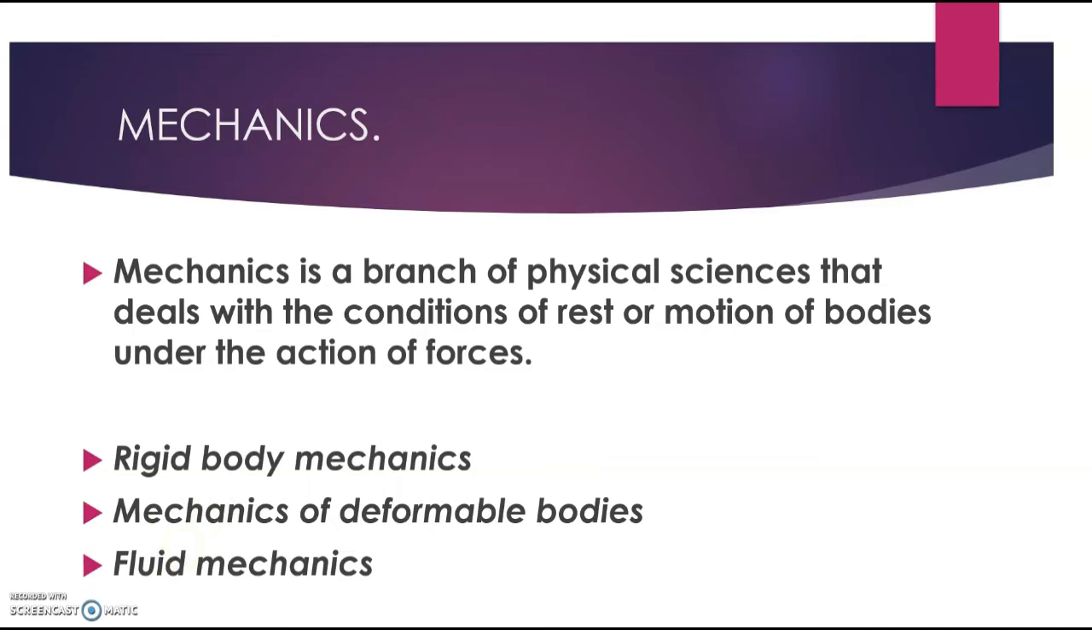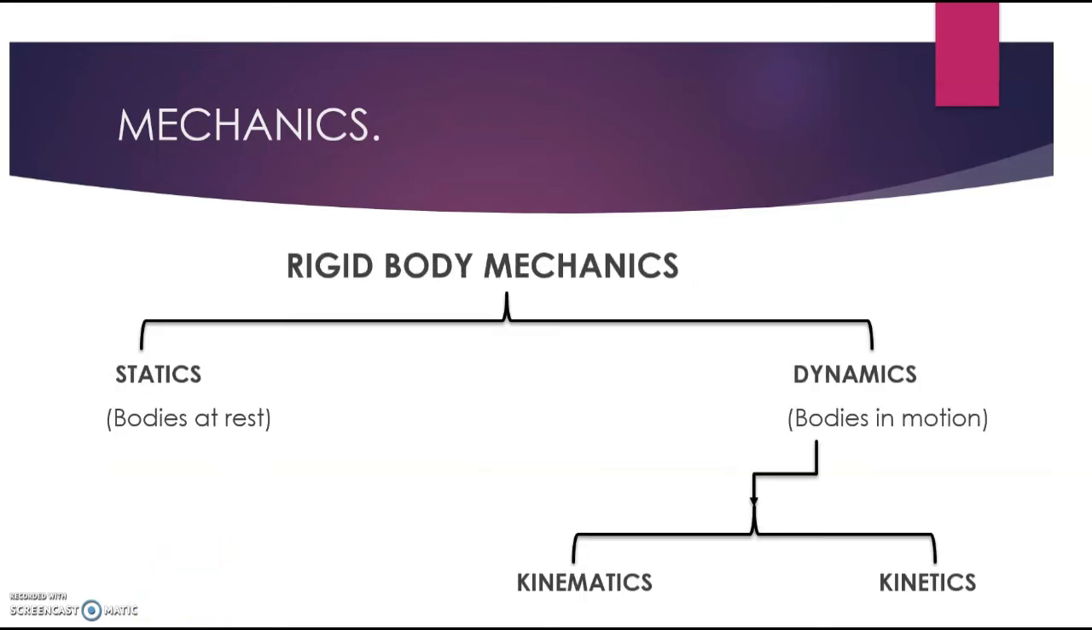But rigid body mechanics is also subdivided into two. We have the statics and we have the dynamics. Static rigid body mechanics deals with bodies at rest. So when we want to consider a body at rest, then we can talk about static rigid body mechanics. The other subdivision is the dynamics, which deals with bodies in motion. And under the dynamics, it also has two subdivisions. We have the kinematics and the kinetics.